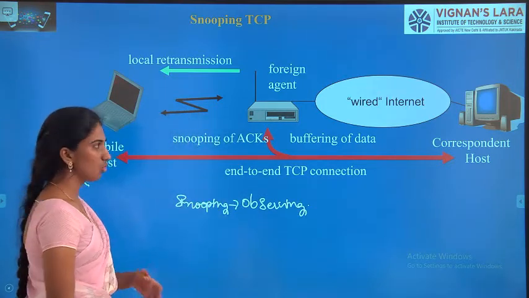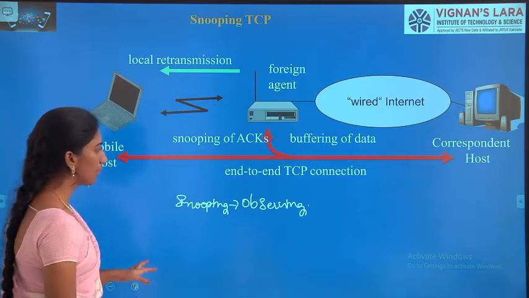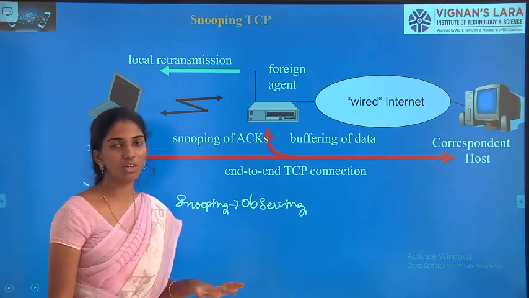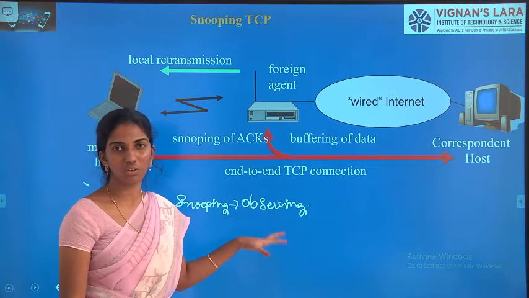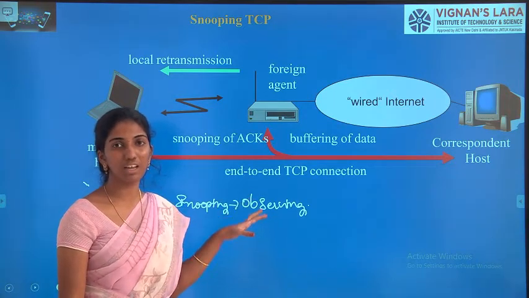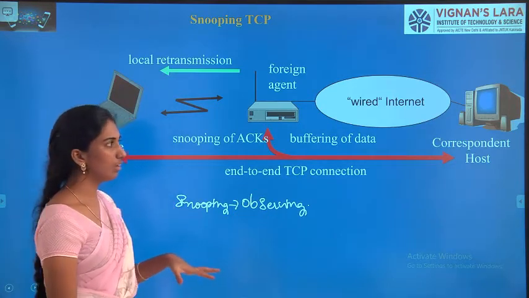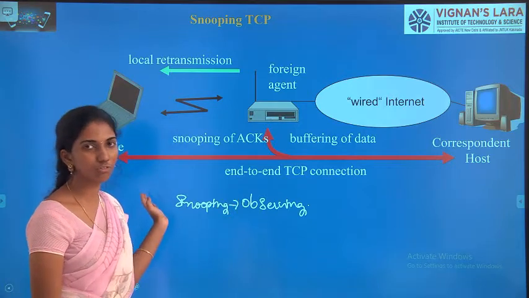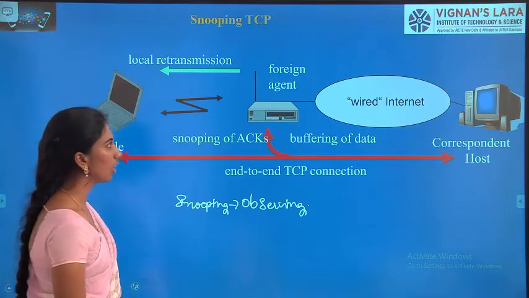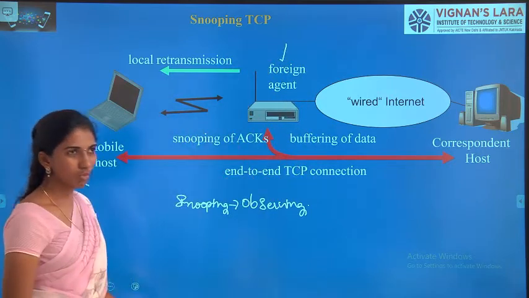So why is this observing done? Because previously in indirect TCP we don't have a concept of retransmission, and there is a concept of handovers. So rather than doing everything with the correspondent host or the mobile host for communication, we are introducing a concept called the foreign agent for local retransmission. So why is this done?